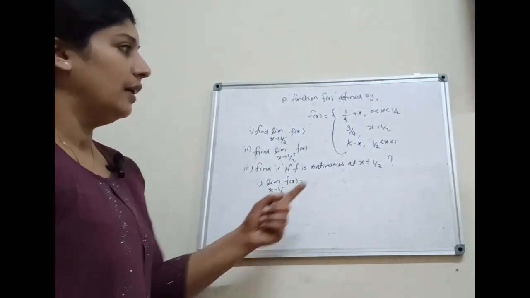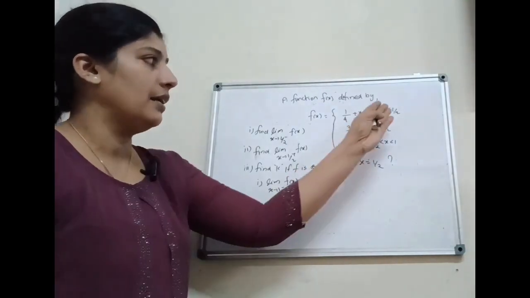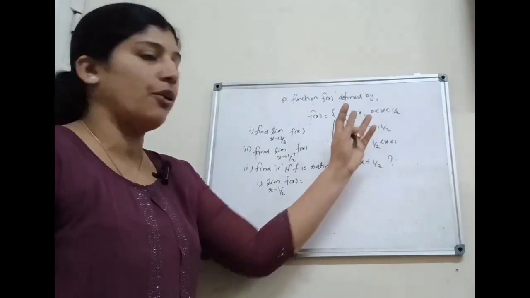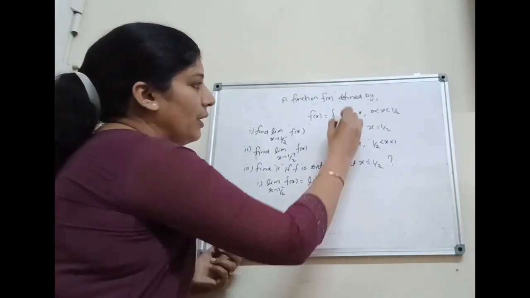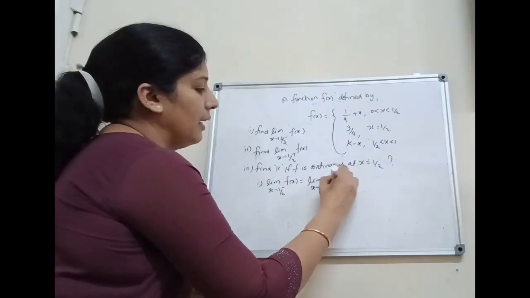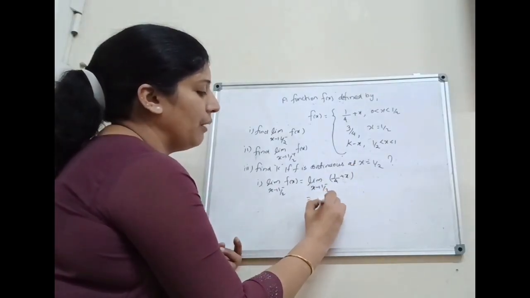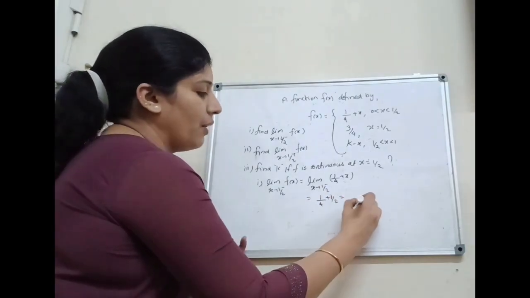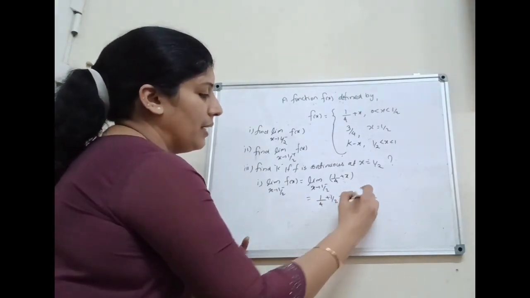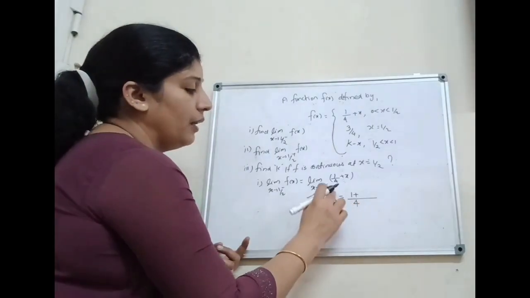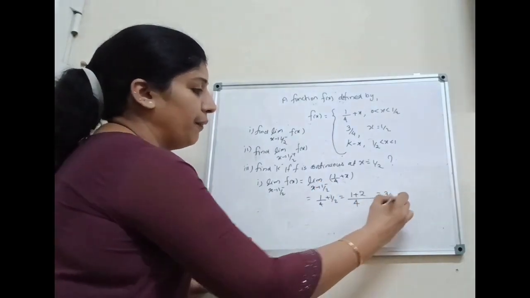What is the function here? That is x less than 1 by 2. Limit x tends to 1 by 2 minus, that is the left of 1 by 2, the function is 1 by 4 plus x. That is equal to limit x tends to 1 by 2 of 1 by 4 plus x. That is 1 by 4 plus 1 by 2, 4 is the common denominator. Then the numerator is 1 plus, here 2 2s are 4, therefore we have to multiply the numerator by 2. That is 1 into 2, 2. That is equal to 3 by 4.